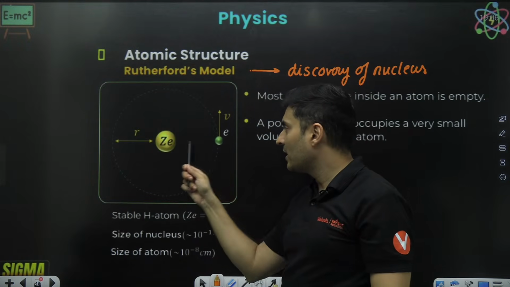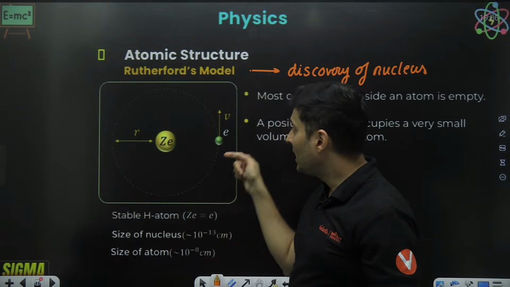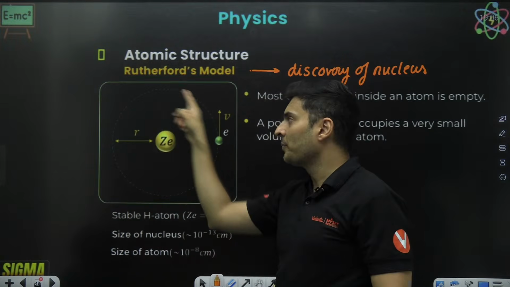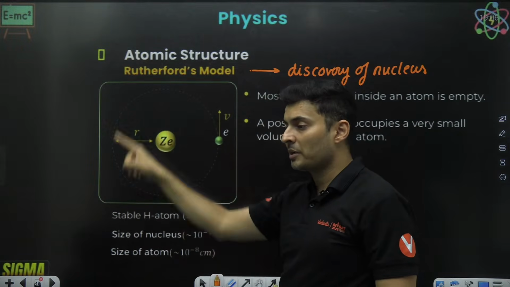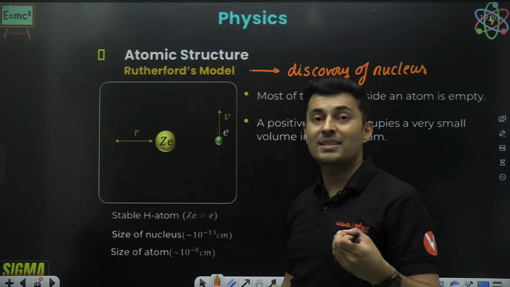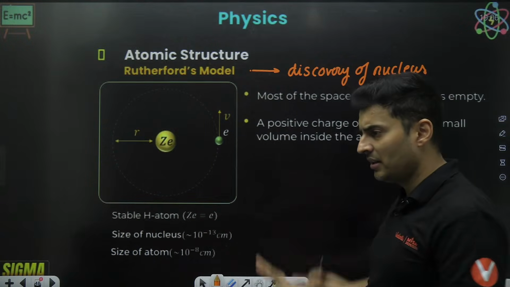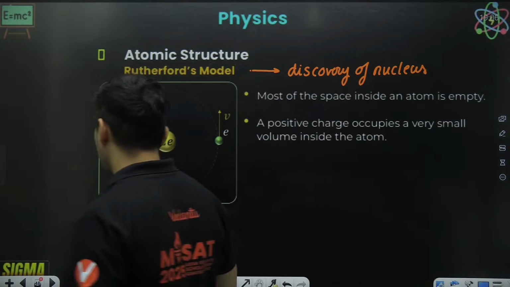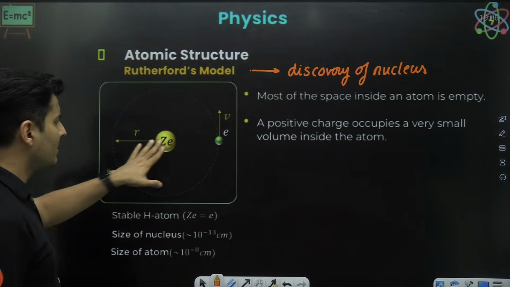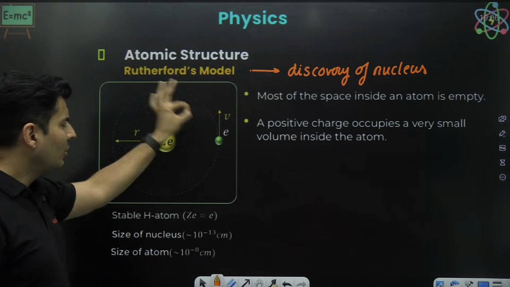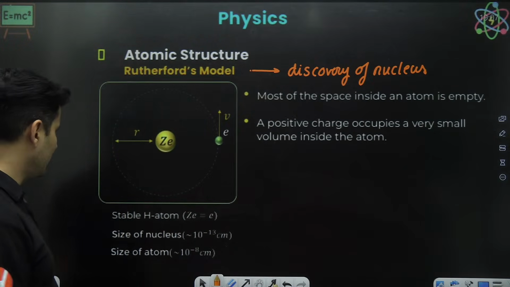So this electric force was giving that acceleration towards the center, and that's how the electron is revolving in a circular motion, because the electric force is like the centripetal force. That is what Rutherford said: the atom is mainly empty, positive charge is concentrated, and yes, the atom is neutral, and the electric force behaves like a centripetal force, causing the electron to revolve in circular orbits.